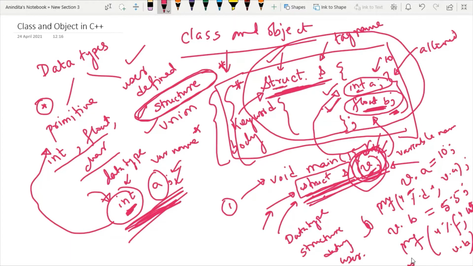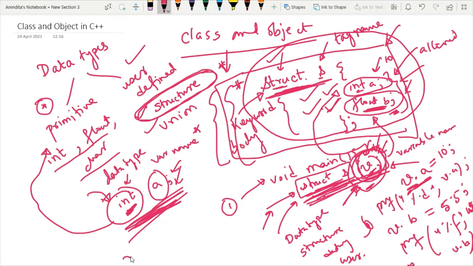So here you have to remember one point. Whenever we are dealing with a user defined data type, it is mandatory to define one variable of this user defined data type. And along with that, whenever you want to access some members of this data type, you have to use this syntax: variable name dot member name.